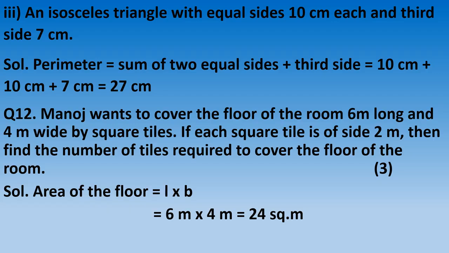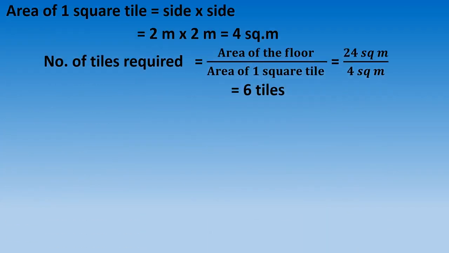Area of the room floor is length multiplied by breadth, 6 meter multiplied by 4 meter, which is equal to 24 square meter. Area of one square tile is side multiplied by side, which is 2 meter multiplied by 2 meter, which is equal to 4 square meter.